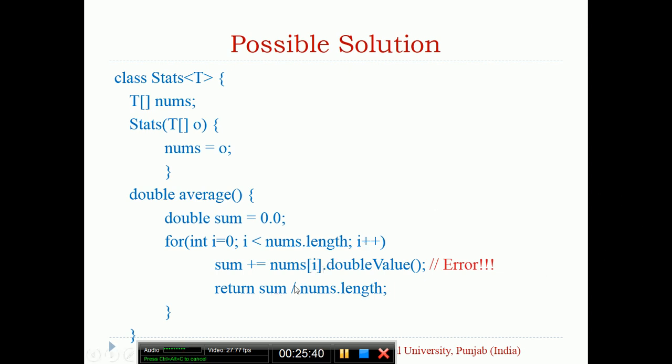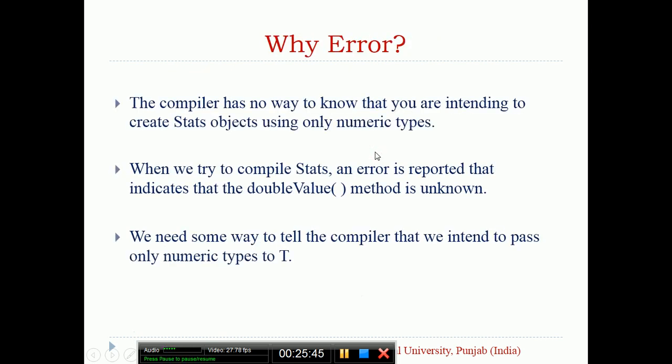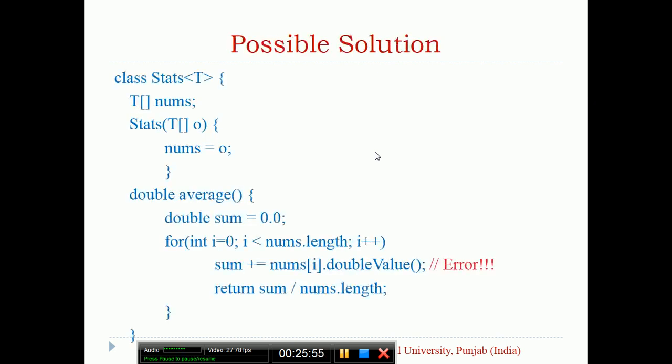But here the problem is the doubleValue. Why is there an error? The compiler has no way to know that you are intending to create a Stat object only for the numeric types. This average method works, obviously, for numbers.